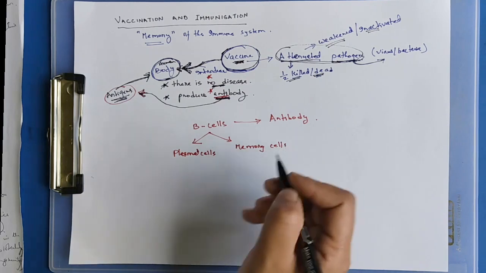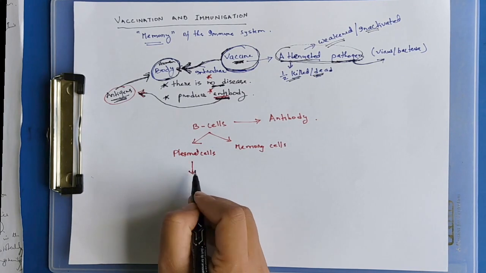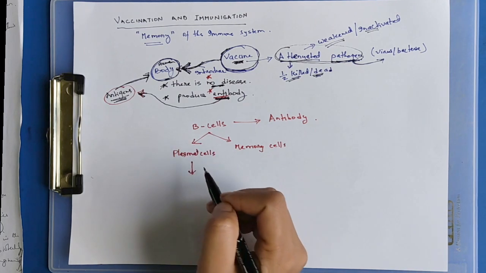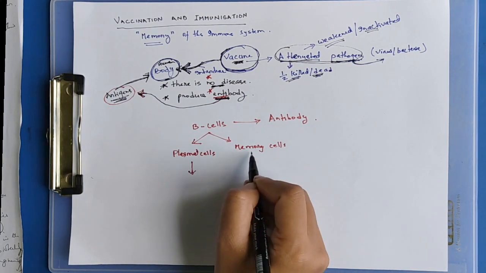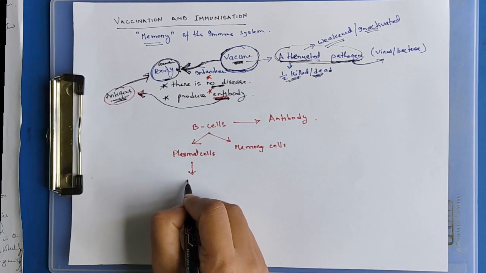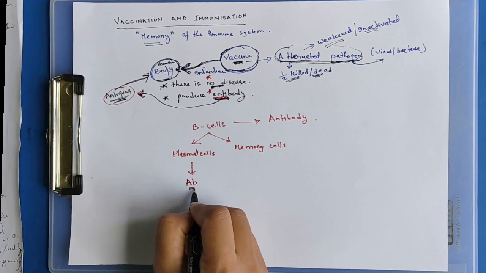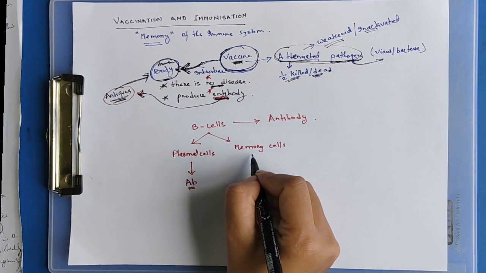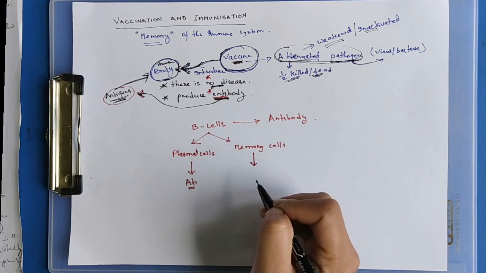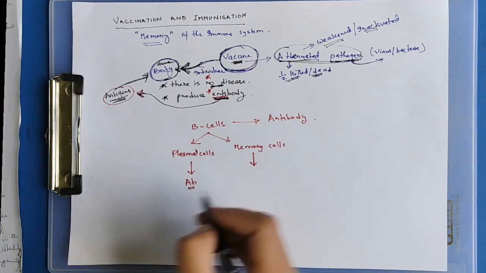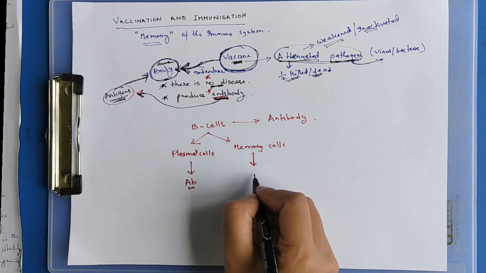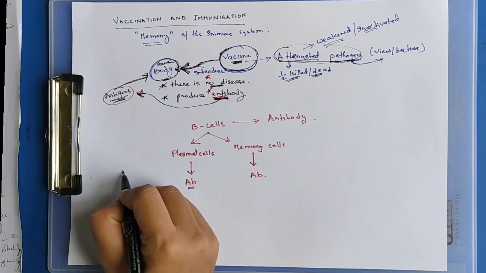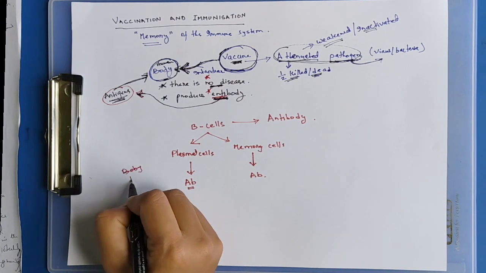B cells can be divided or categorized into two types: plasma cells and memory cells. Plasma cells will produce antibodies. Memory cells will keep a memory of that antigen, and whenever necessary it will also produce antibodies. Let me explain: let's say this is our body. Body.